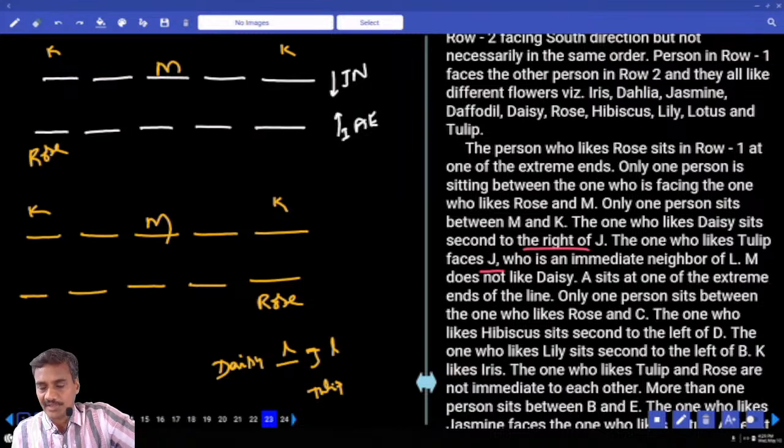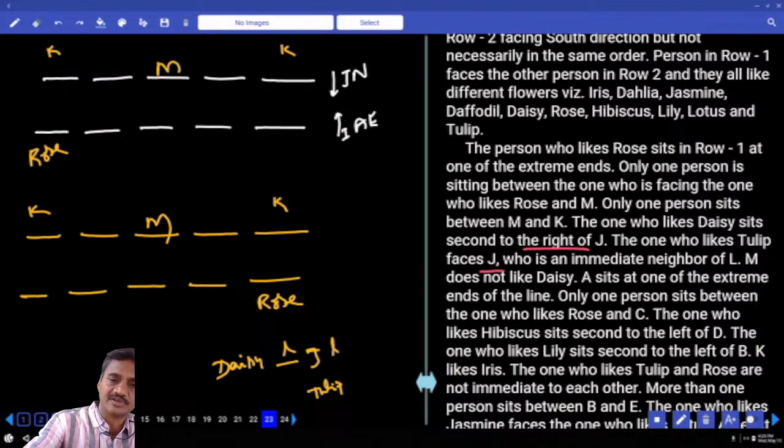And M does not like Dahlia. M does not like Dahlia, which implies that J cannot be at the extreme end. J cannot be here. If J is here, M must be Dahlia, which is not possible. Hence, J cannot be here. Hence, what is the only possibility we have? J must be here. And here again, J is here.